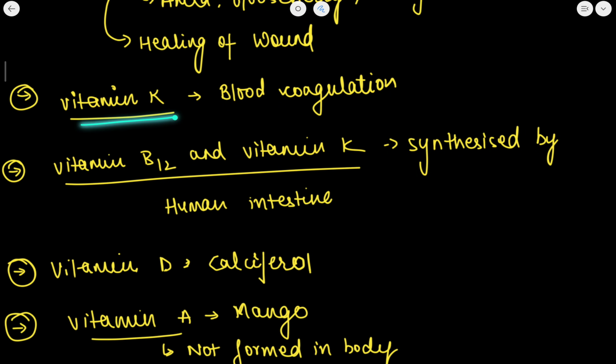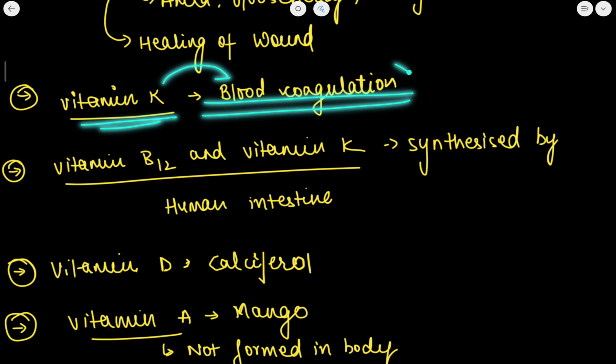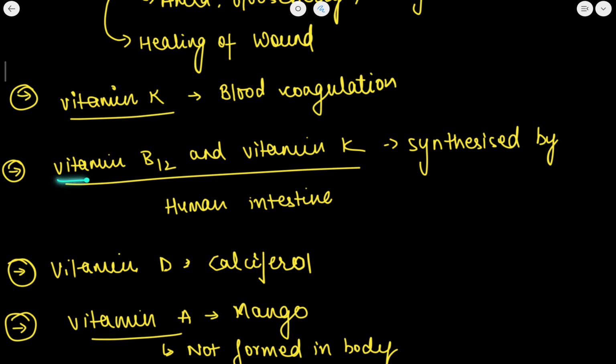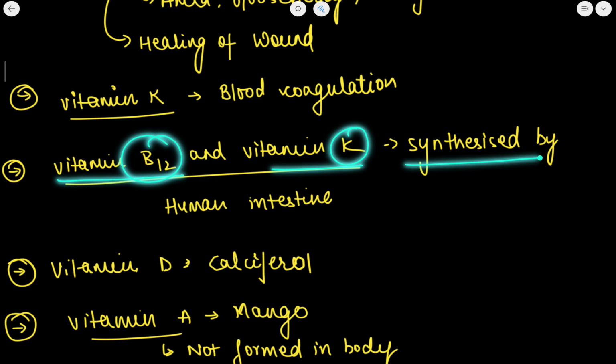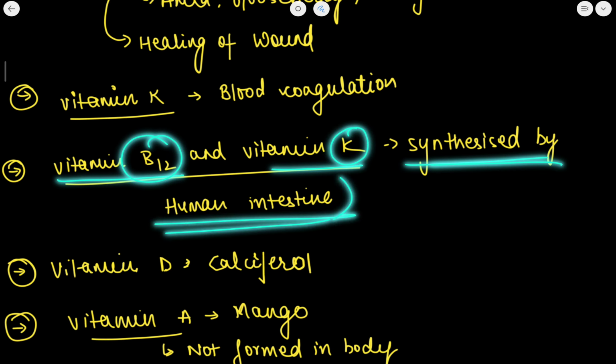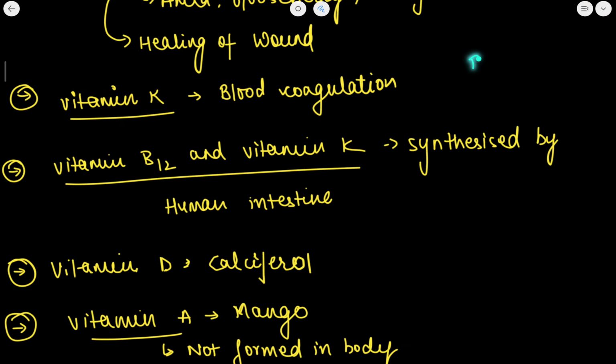Now vitamin A is responsible for blood coagulation in the body. It is important to remember this. Vitamin B12 and vitamin K are synthesized by the human intestine, and the deficiency of vitamin B causes the disease beriberi.